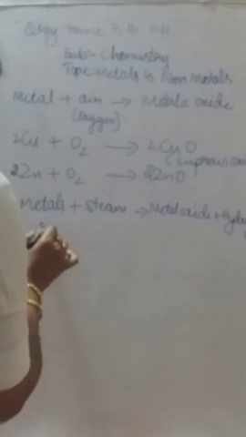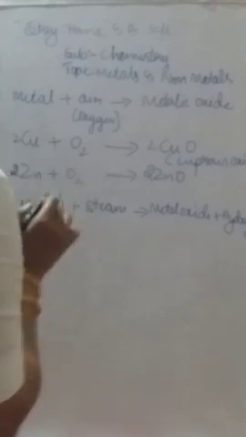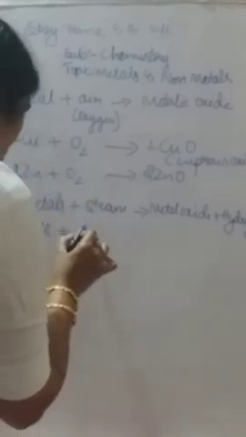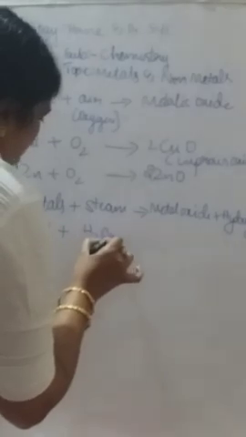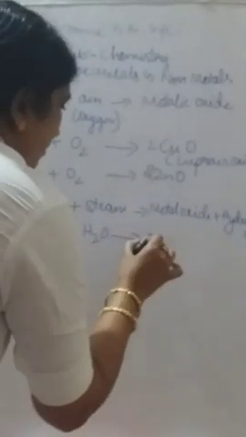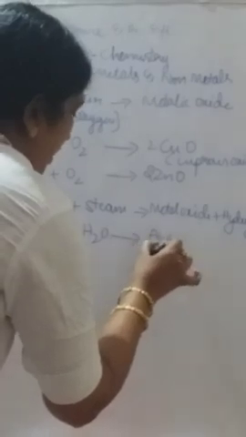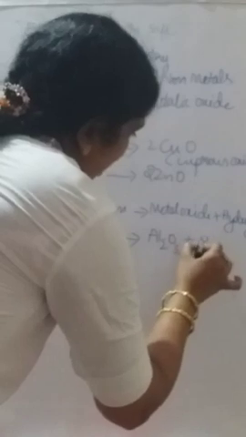Take aluminium. Aluminium reacts with the steam of water, that is H2O. That gives rise to aluminium oxide, metallic oxide, that is Al2O3, plus hydrogen gas will be liberated.